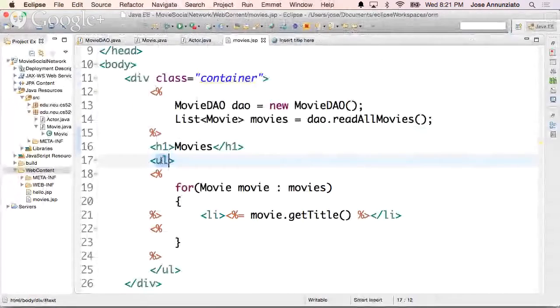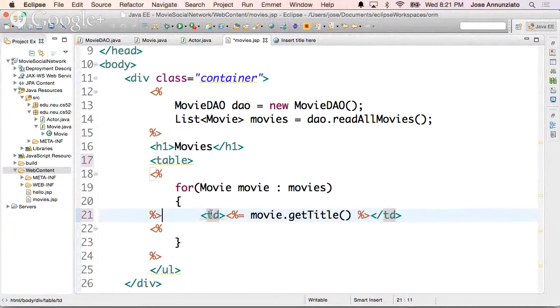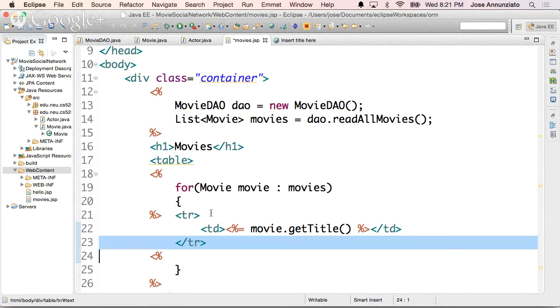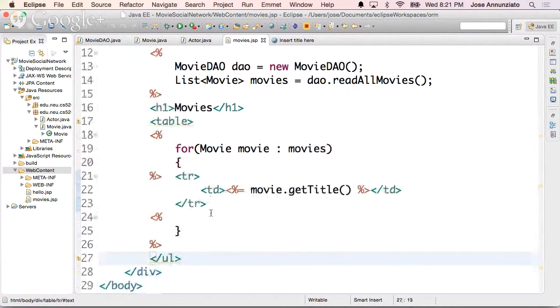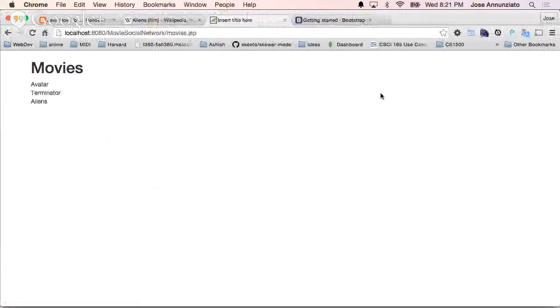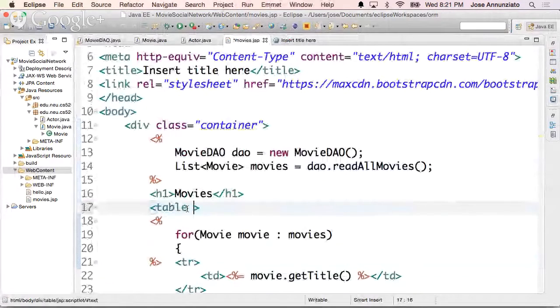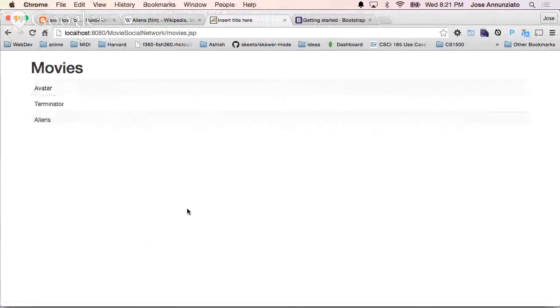Instead of UL, you can use tables. This is TDs, and TRs. And these are a table. Although at first it might look ugly, these are just tables. If you paint it a little bit using Bootstrap, table, striped, right? It starts making it look prettier, right?